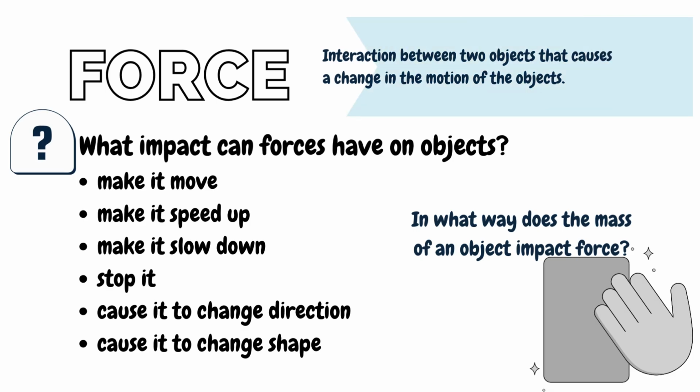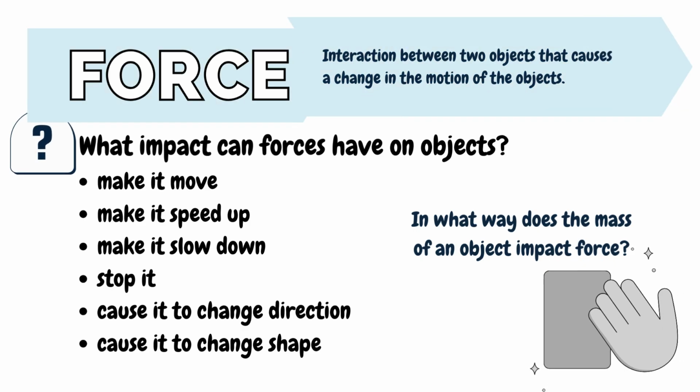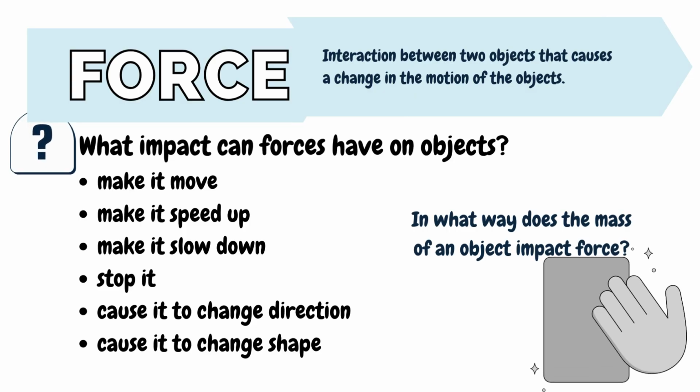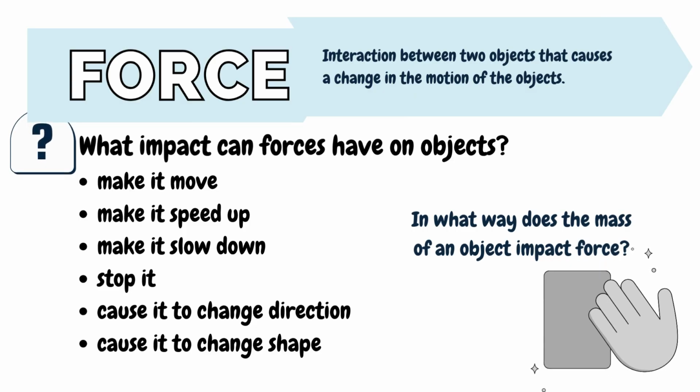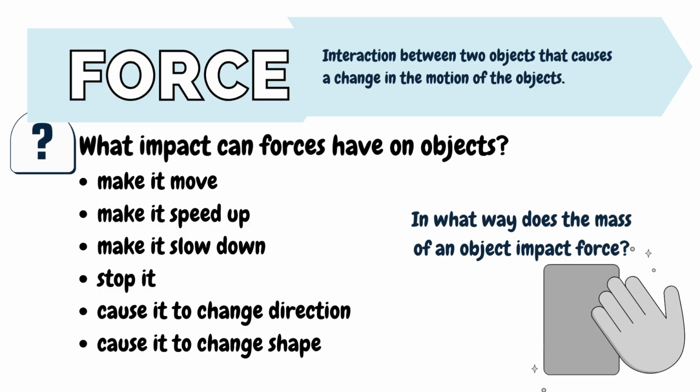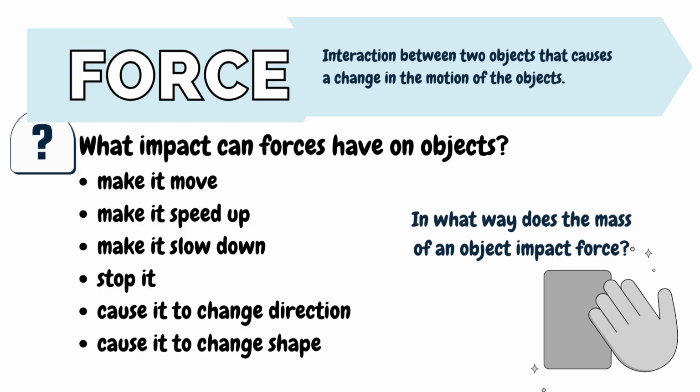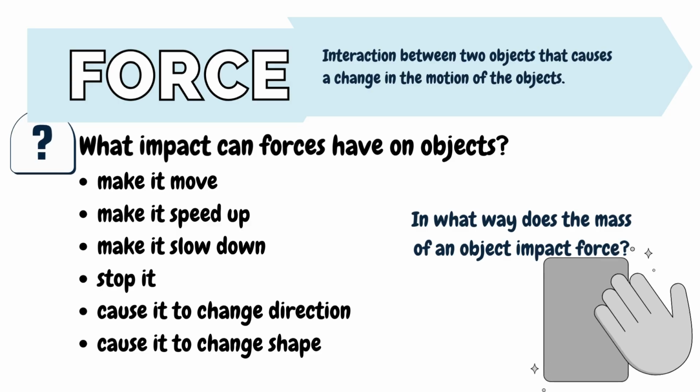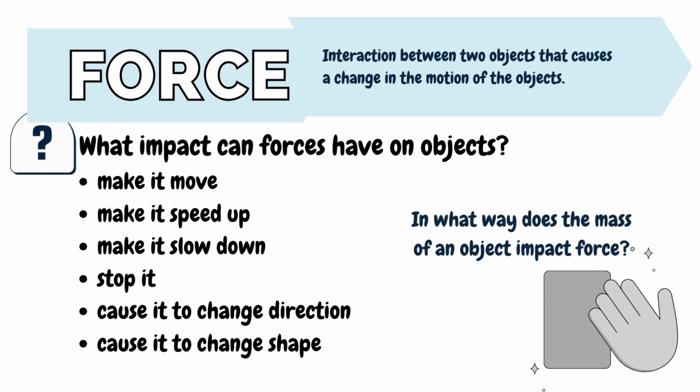Motion and force. Force is an interaction between two objects that causes a change in the motion of the object. What impact can forces have on objects? Make it move, make it speed up, make it slow down, stop it, cause it to change direction, cause it to change shape. In what way does the mass of an object impact force?